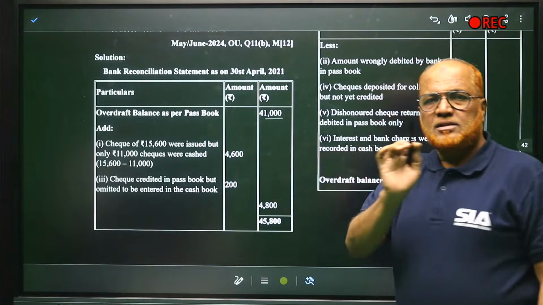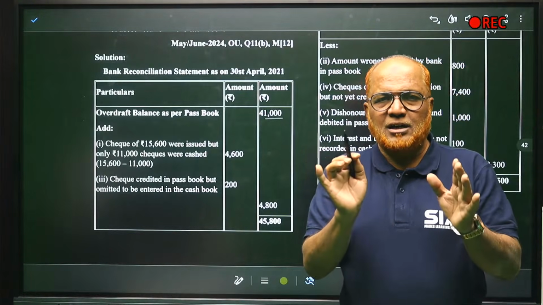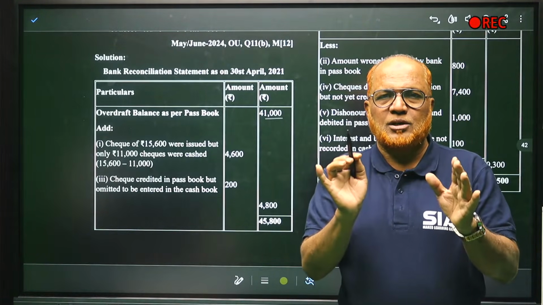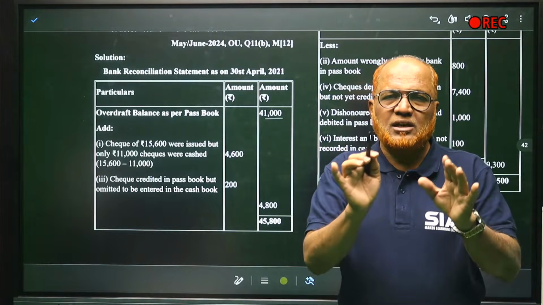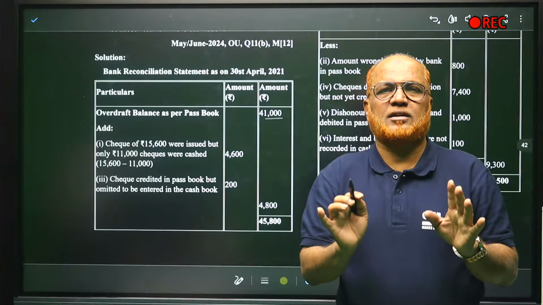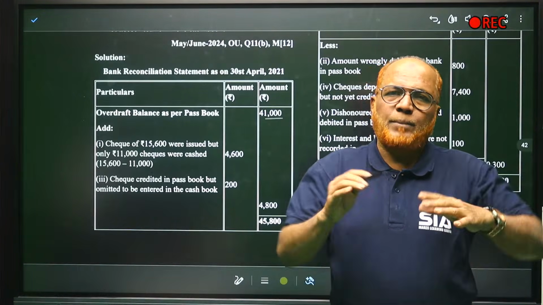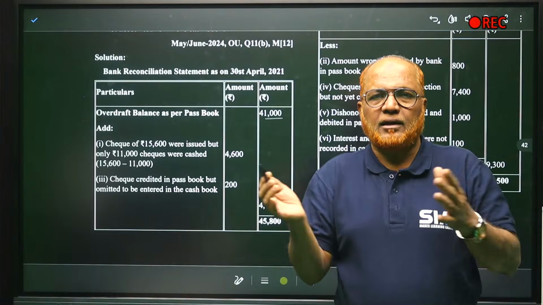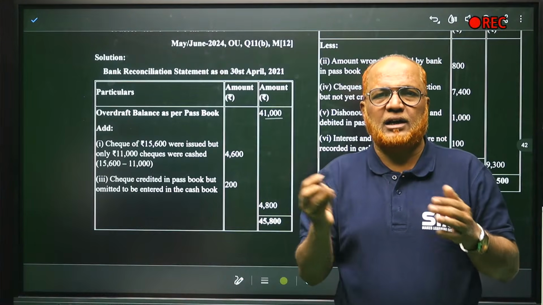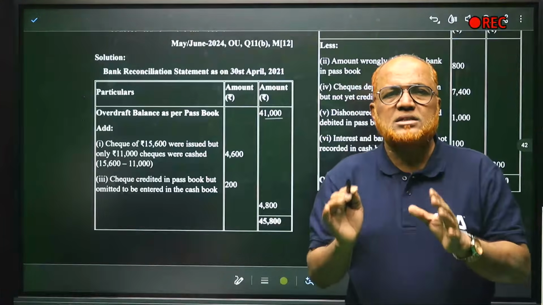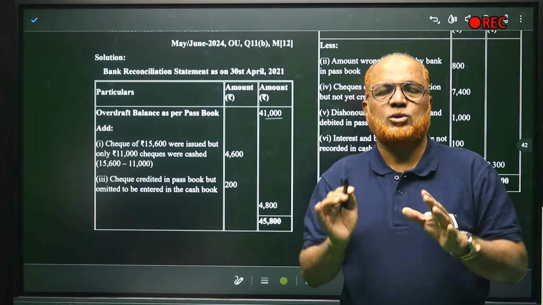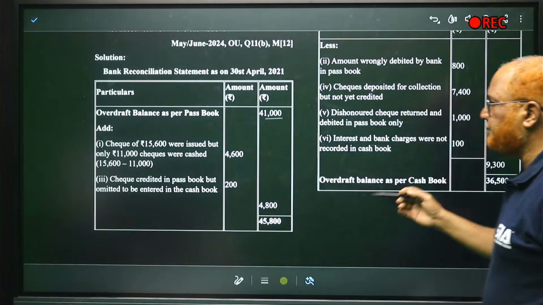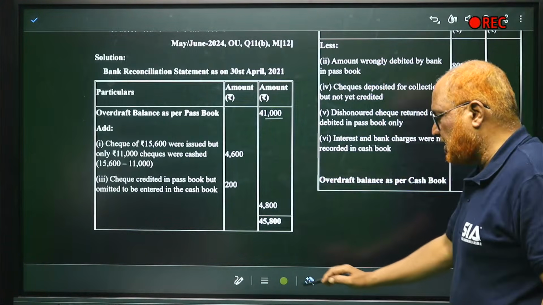See here, these problems are a little bit difficult. So once, twice, thrice, if you watch the video, you can understand it. Compared to other topics like subsidiary book, journal entry, ledger account, this is a little bit difficult. So twice I'm explaining. So one item is 4,600 over.